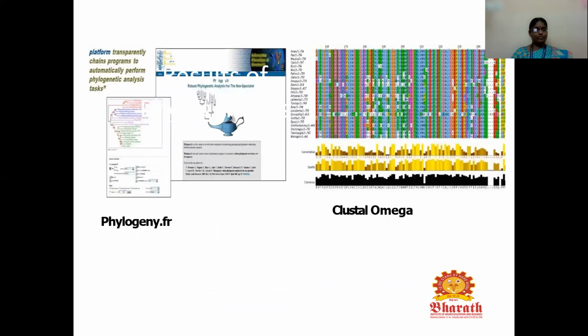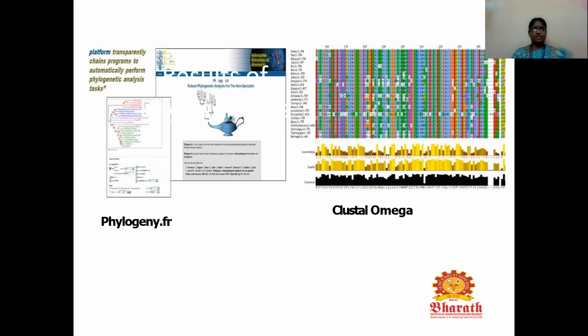This is the diagram of phylogeny.fr and Clustal Omega. Phylogeny.fr acts as a platform to transparently chain programs to automatically perform phylogenetic analysis tasks. And in Clustal Omega, we can analyze various sequences of the same species or different species.